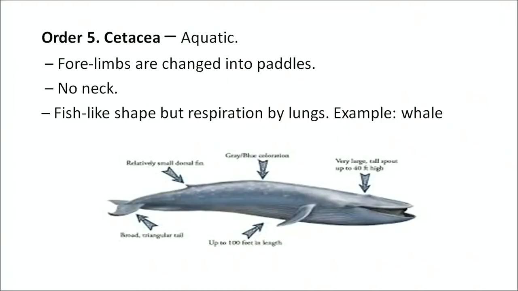The fifth order that we are going to discuss is Cetacea. These are aquatic animals. Forelimbs are changed into paddles. They have no neck, a fish-like shape, but respiration is by lungs. The example of this mammal is whale.